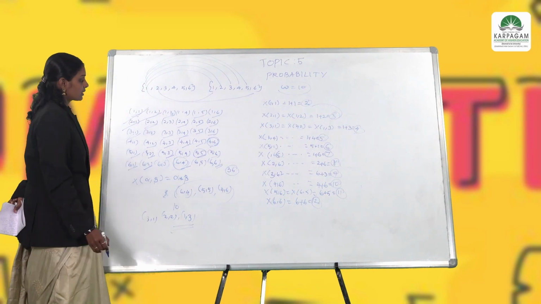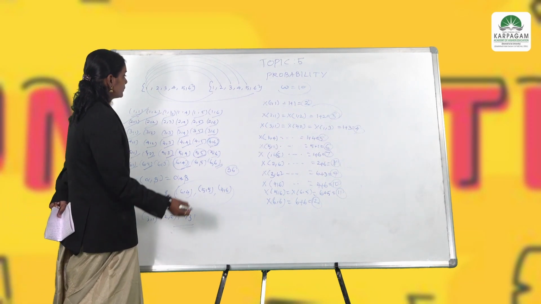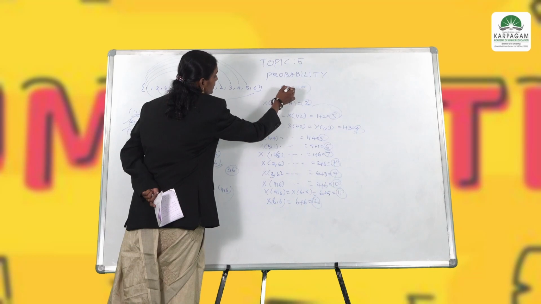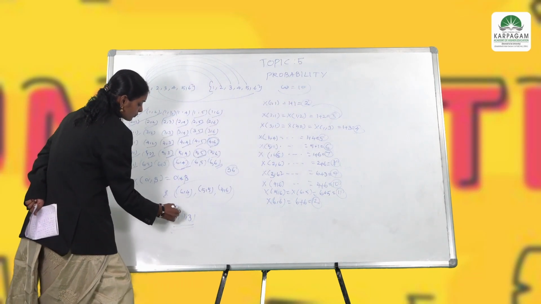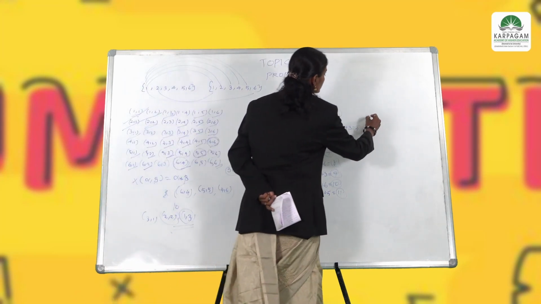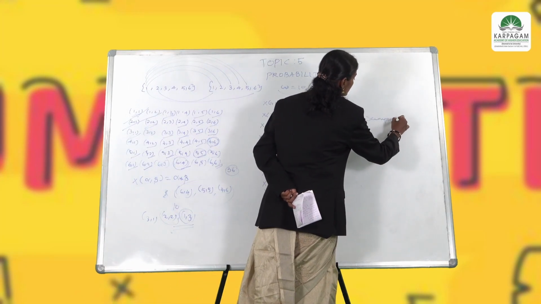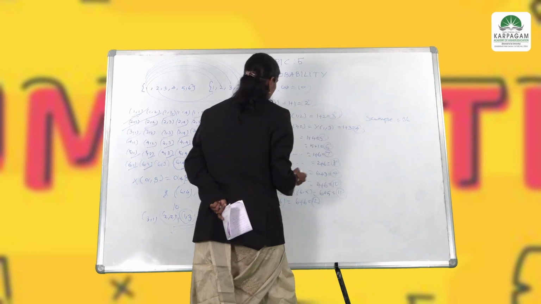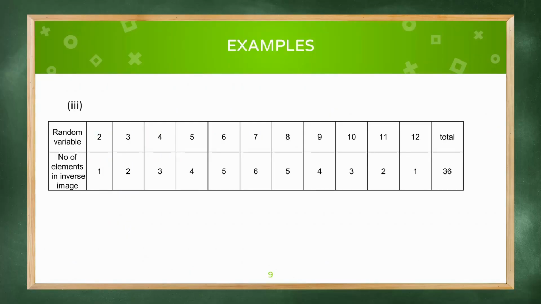Likewise, we can find it for any element of W, whether W is 10 or W is 4. So, the sample space size is 36, and the values 2, 3, 4, 5, 6, 7, 8, 9, 10, 11, 12 are the elements of the range, and the inverse image of 10 is 6 4, 5 5, 4 6. So, this is one example for random variable.